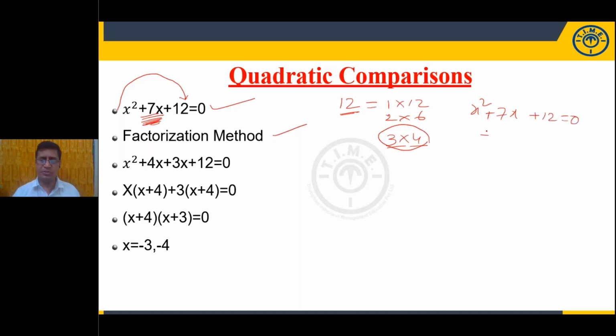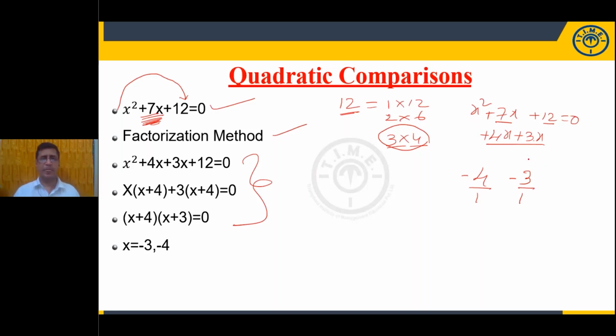Now what is the next step here? It is 4x plus 3x. The product of 4 and 3 is 12. The sum of these two is the middle term. What about the roots? Just ignore all the intermediate steps and just take the same numbers with opposite sign and divide with the coefficient of x square. This is more than enough.